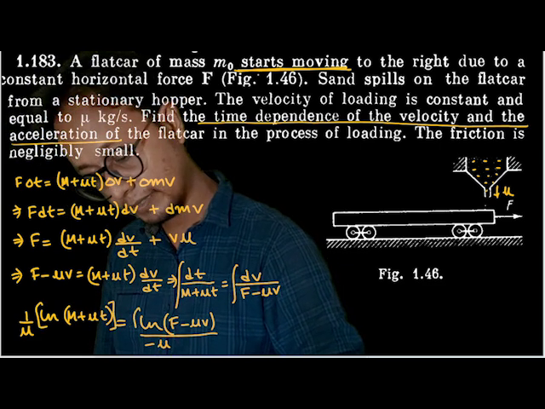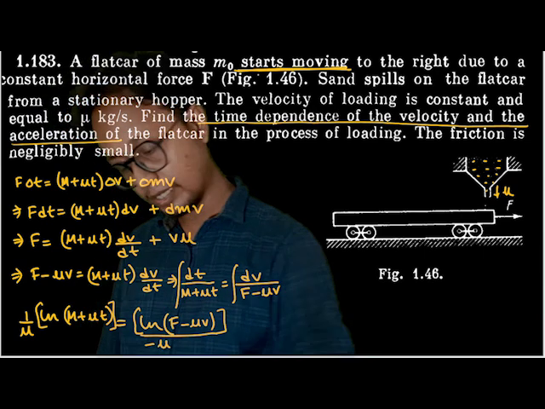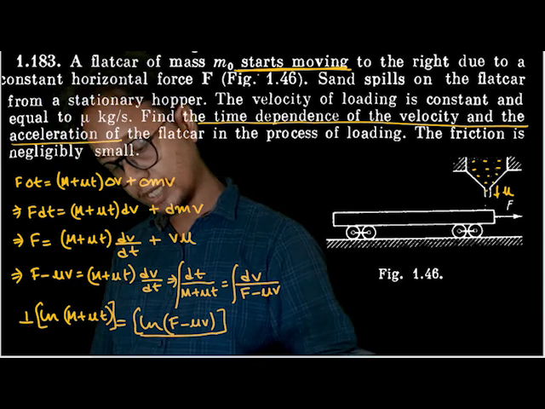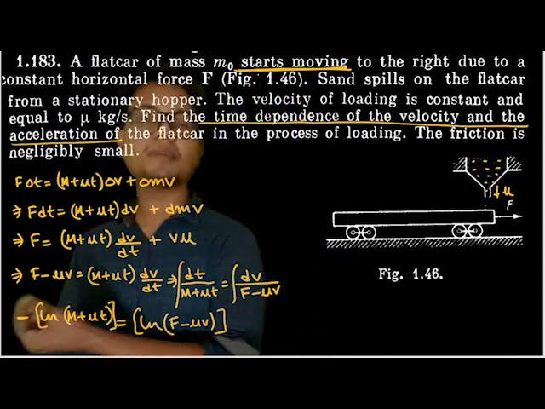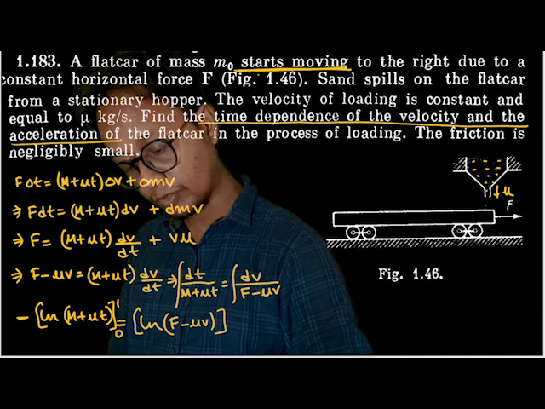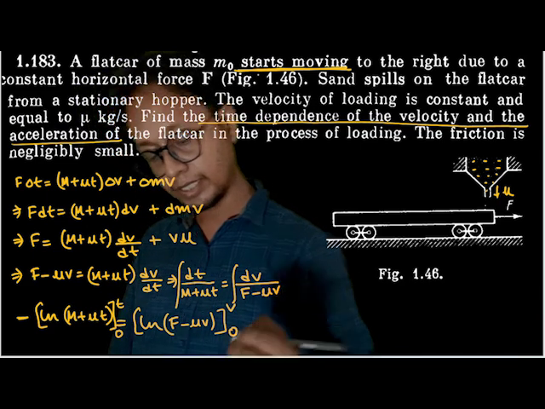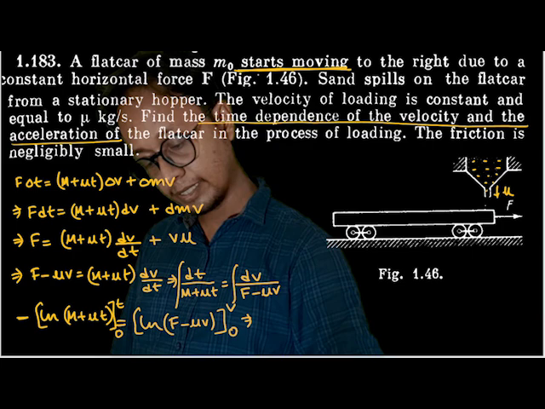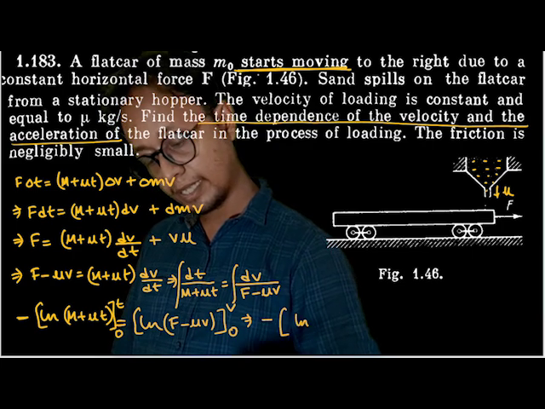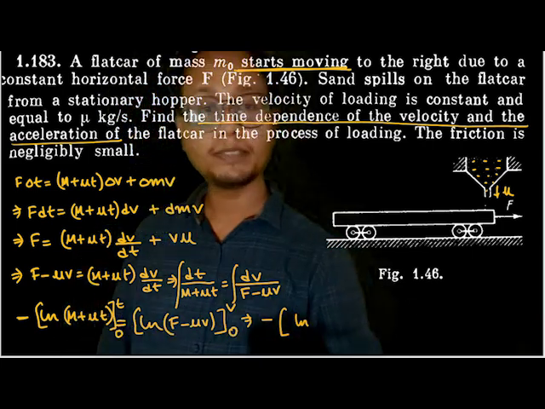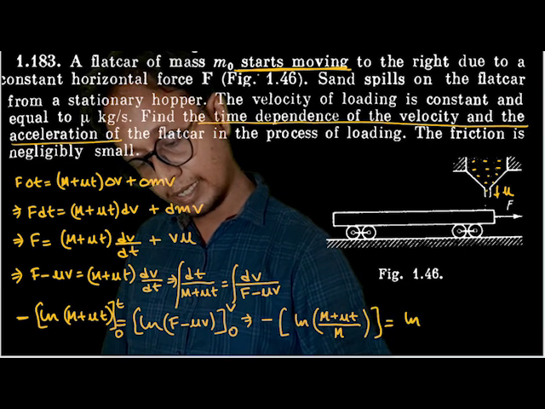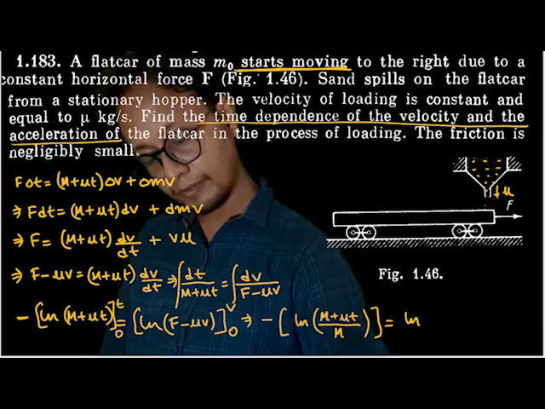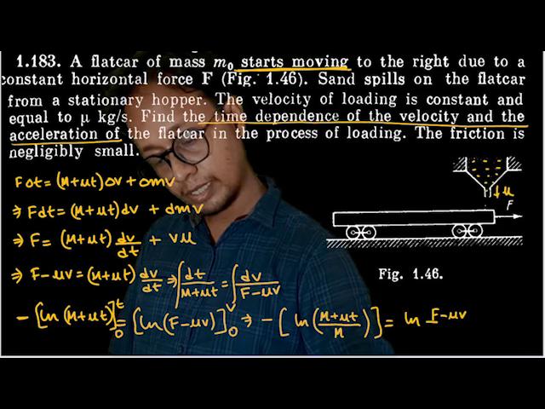These are nothing but integrals. Minus mu, and here these would get cancelled. Here there is a minus, so I must not forget the minus. The minus was here, no? I can multiply the minus here. The lower limit of time was 0, the upper limit of time was t. The initial velocity was 0, the upper limit of velocity was v. So I can say that, doing this log part also directly, ln of (M plus mu t) divided by capital M is equal to minus ln of (F minus mu v) divided by F.